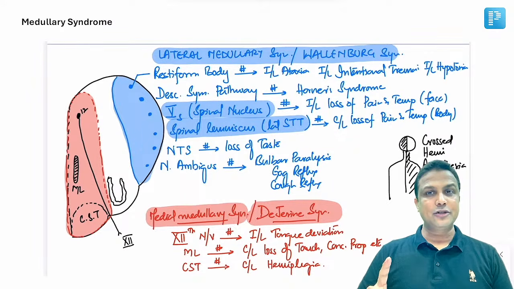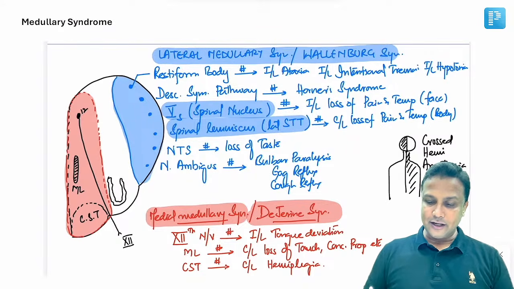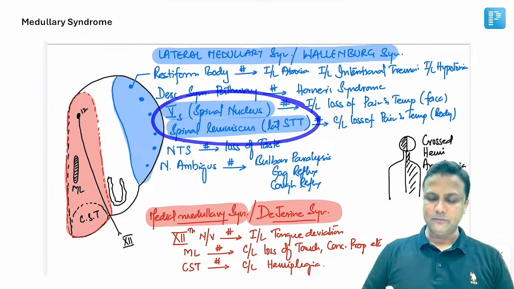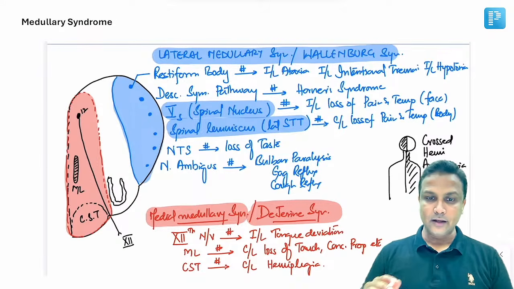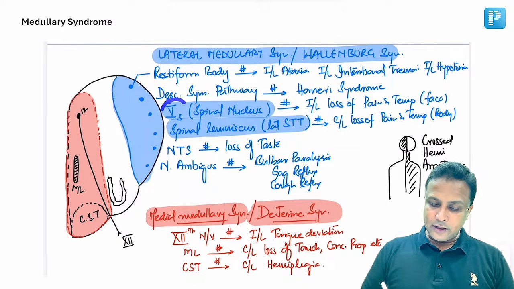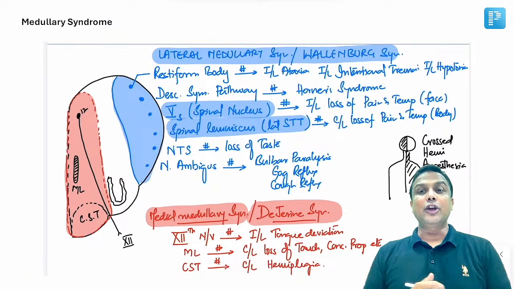Now welcome to the Wallenberg syndrome, the lateral medullary syndrome. In this, I have highlighted two things here in the blue color. Observe that very carefully. I'll tell you a little bit slowly here. Now, number one, there will be fifth nerve nucleus involved. Trigeminal nucleus will be involved. That is the sensory nucleus of trigeminal. That is the king of all the nuclei.